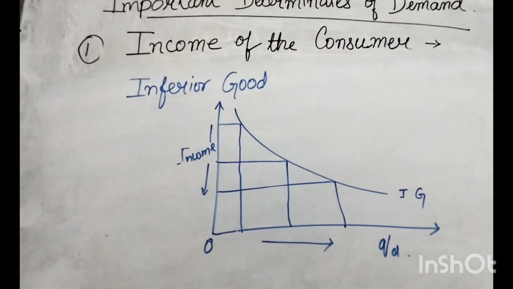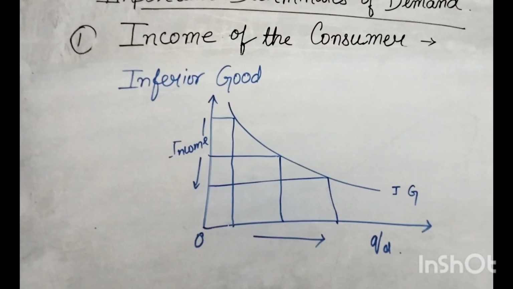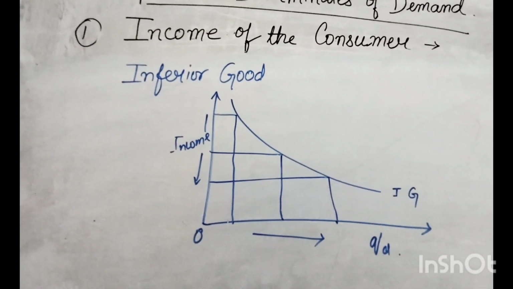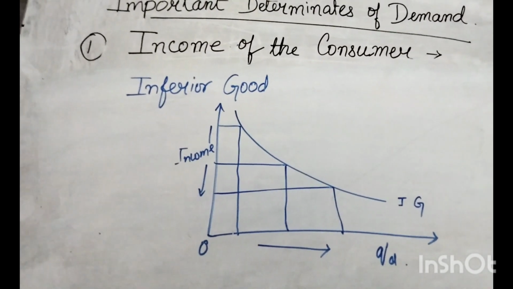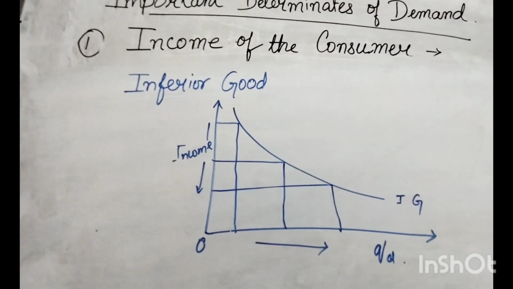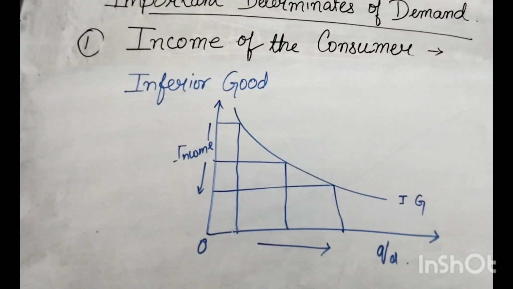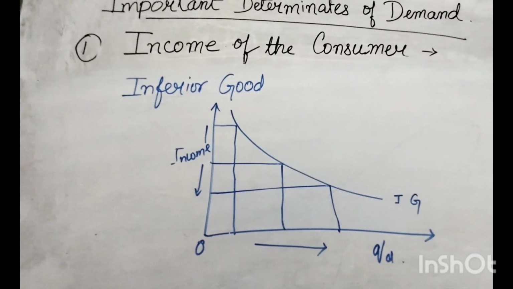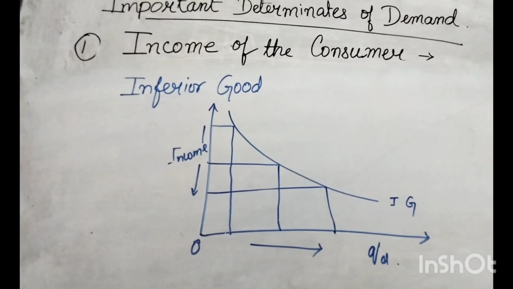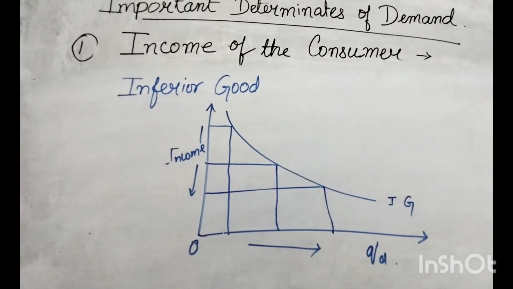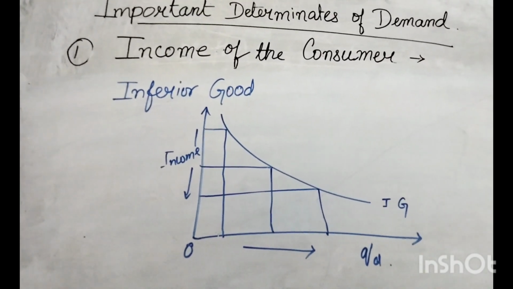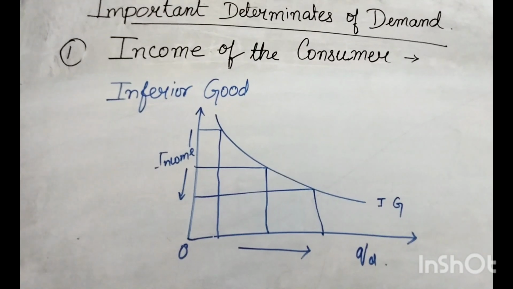Next diagram you see is in the case of an inferior good. On the y-axis we measure the income, and on the x-axis we measure the quantity demanded. In the case of inferior good, there is an inverse relationship between income and quantity demanded. That means as the income increases, the quantity demanded for the inferior good will decrease, and as your income decreases, the quantity demanded for this inferior good will increase.